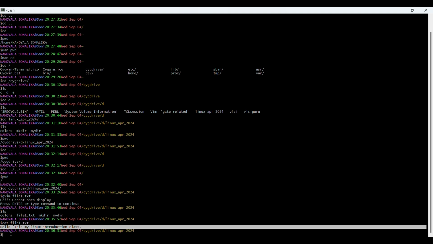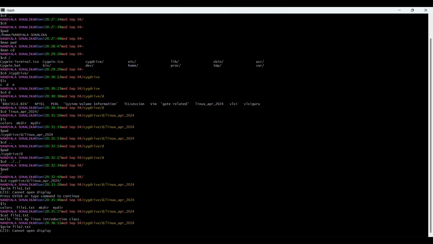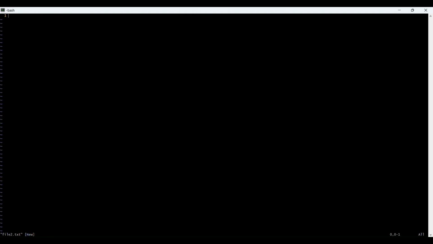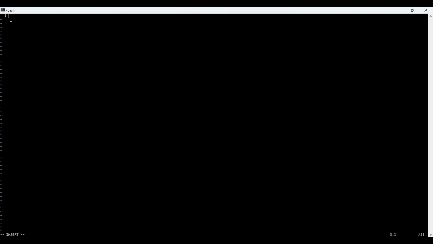I will show one more thing to you. gvim file2.txt. Click on enter two times, and this is in escape mode. If you need to insert anything here, you just click on I, and here it changes to insert mode. Now you can type anything. This is my second file.